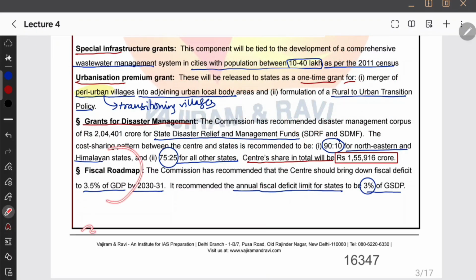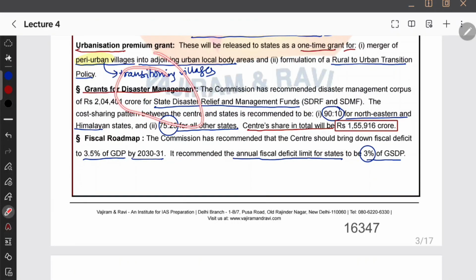Okay, and then there is the fiscal roadmap. The commission has recommended that the states should bring down the fiscal deficit to 3.5% of GDP by 2031. It recommended an annual fiscal deficit limit for states of 3% of GSDP. Not only does it recommend the disaster management grants, for example 90:10, 75:25, along with this recommendation it also provides a fiscal roadmap. For example, you might have heard the Finance Commission recommending many times that currently it said that by 2031